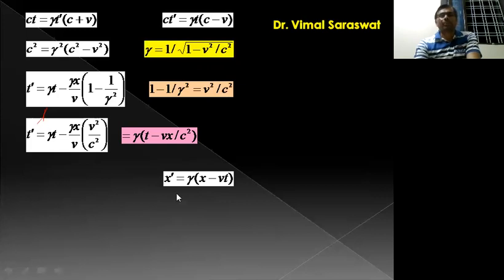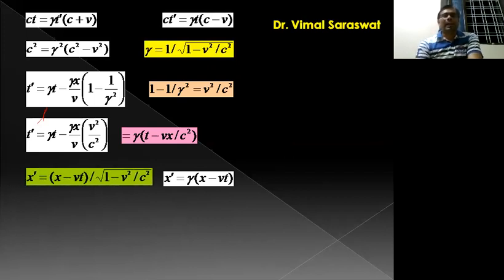But x dash is equal to gamma into x minus vt, and the value of gamma is 1 upon root of 1 minus v square by c square. It means x dash is equal to x minus vt upon root of 1 minus v square by c square. Since the frame is moving only along x direction, so y and z coordinates will remain the same.